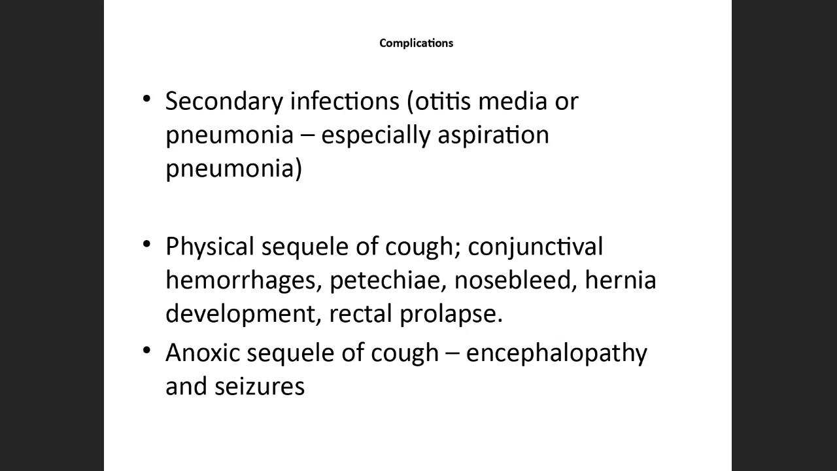The sequelae are sometimes we can see conjunctival hemorrhages, tiny hemorrhagic spots present on the conjunctiva. Sometimes the patient might bleed through his nose. Sometimes they might develop a hernia and a rectal prolapse. That was about physical pressure. Talking about anoxic sequelae, that is a reduced oxygen supply. Due to that, the patient might land into encephalopathy, seizures. Later on, if it is so severe, the patient might enter coma.